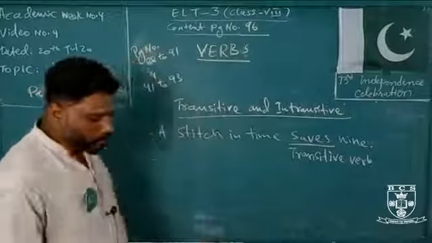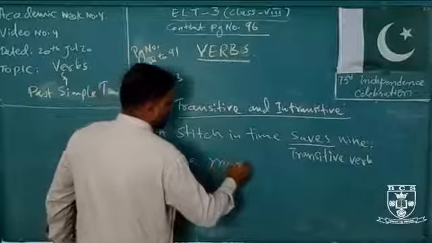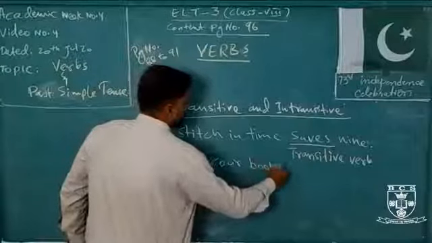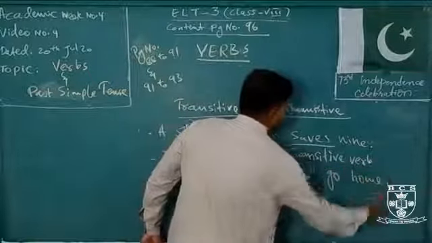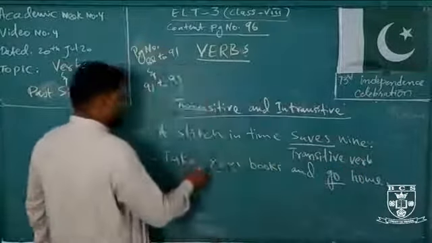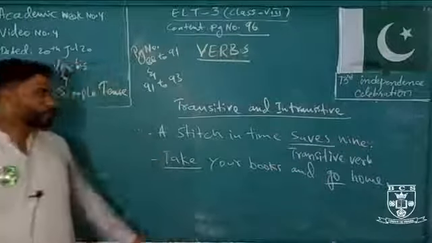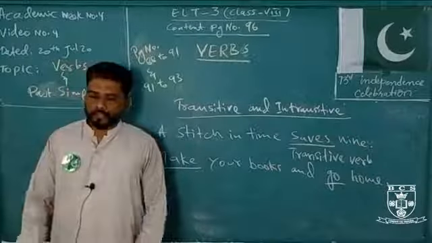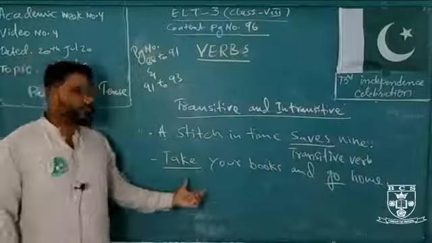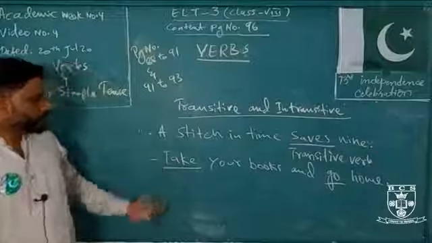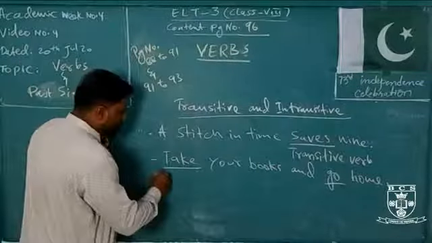Okay. In the same manner, there is another sentence. Take your books and go home. Okay. So there are two verbs. So you have to find which verb is transitive or both are transitive or intransitive like that. So how you can do? Take, he takes. So definitely the word comes: what? What he takes. It means it requires an object. So definitely we need an object. So that's why it is transitive verb.